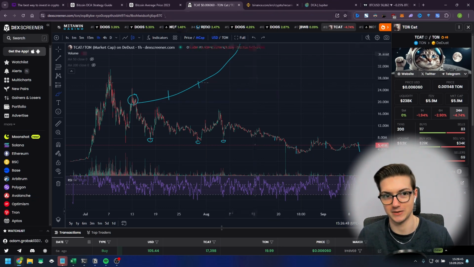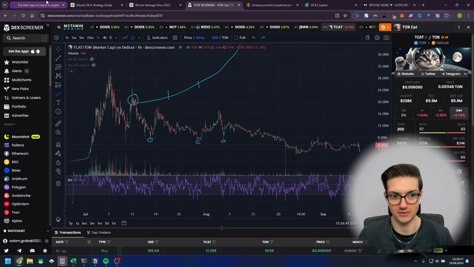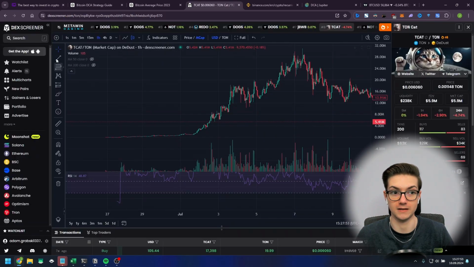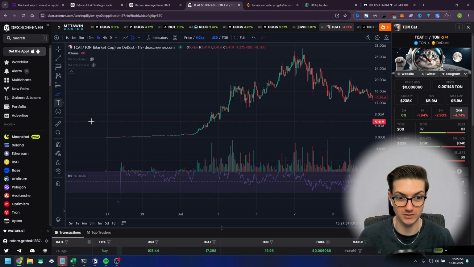So this is one of the ways that you can use dollar cost averaging. And dollar cost averaging isn't only for buying, as I mentioned at the beginning. You can and you should DCA out of your investments to secure more profits. And it's especially important with meme coins, because selling large portions at once is often impossible or completely destroys the meme coin.